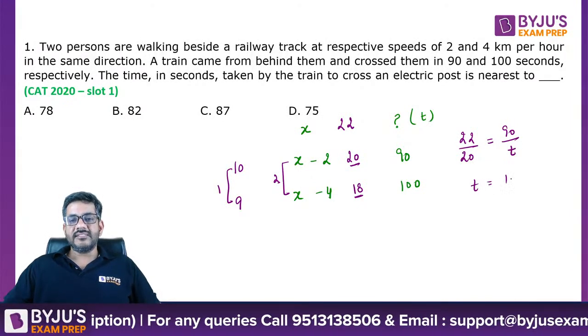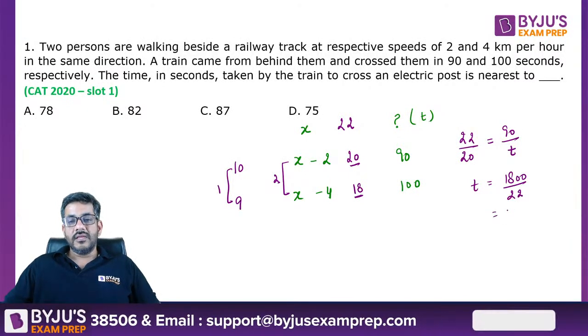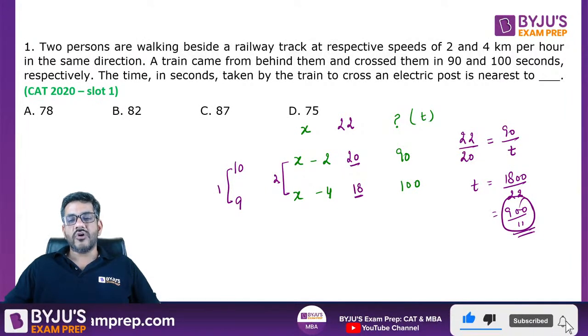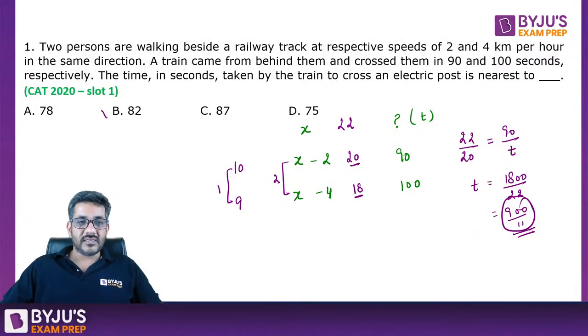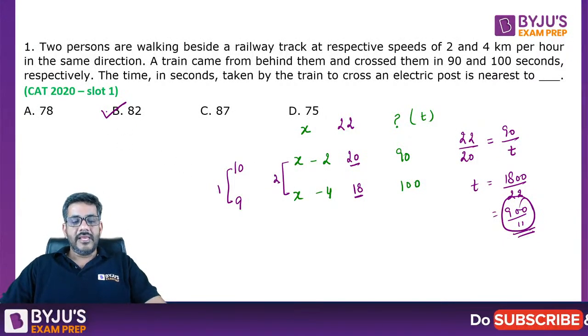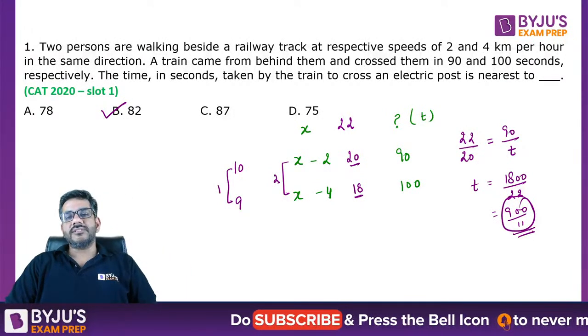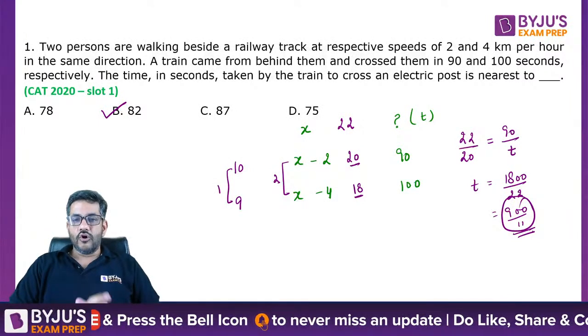So I can say t is equal to 1800 divided by 22, or it is equal to 900 divided by 11. When you solve it, this will come out to be very close to 82. So therefore my answer is option B. 82 is the nearest possible option that could have been there. It's a question of CAT 2020, slot 1. I hope this is clear now.